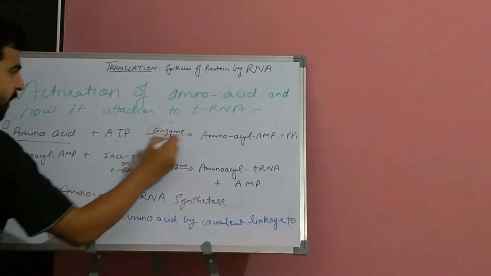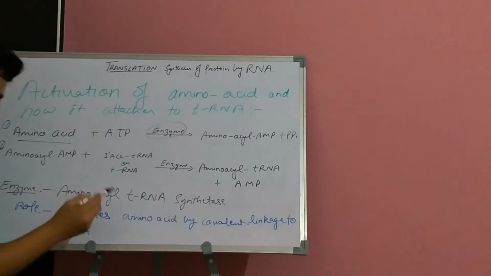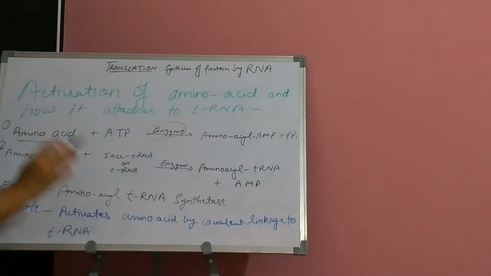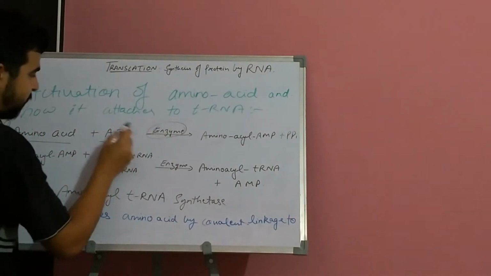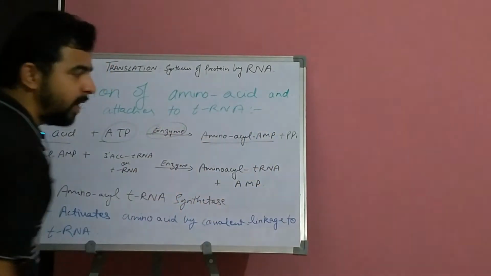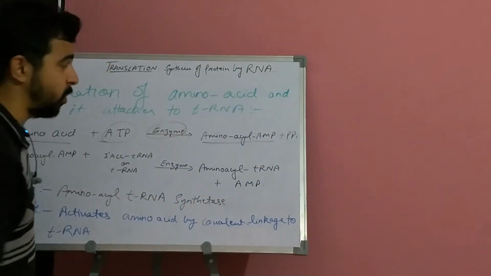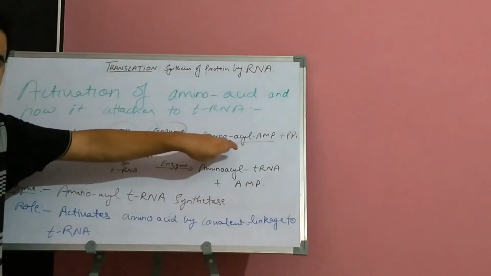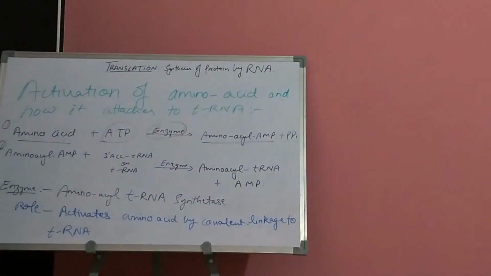Here we can see the enzyme, which is amino acid tRNA synthetase. This enzyme plays a role in the first step to convert amino acid in the presence of ATP into amino acid adenosine monophosphate.